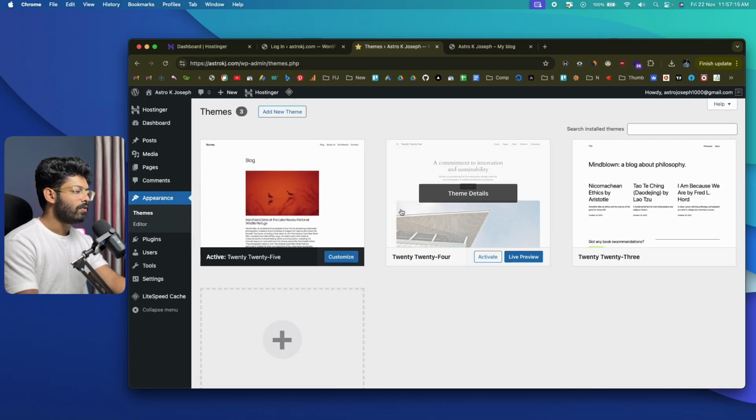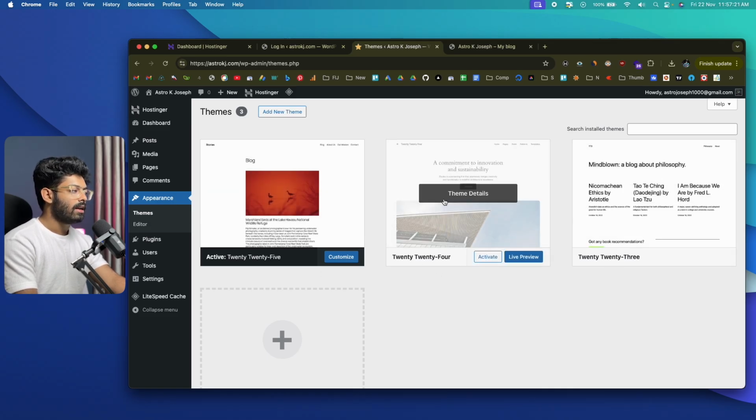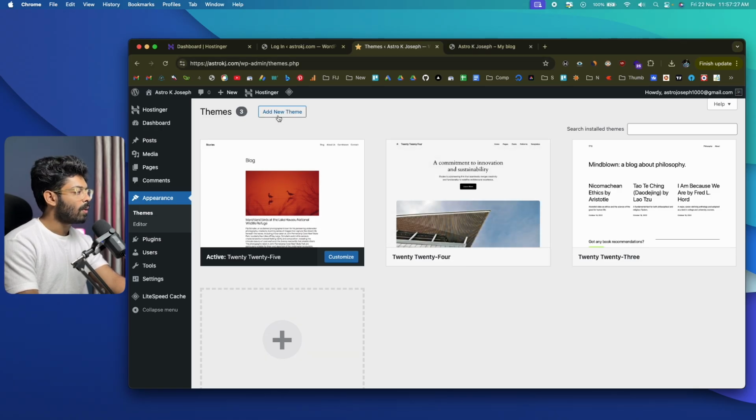And now by default, it will show you a couple of themes right here. So it says 2024, 2023, and 2025. All of these are default themes that come with WordPress right after you install it. Now to add a new theme, all you gotta do is click on this option that says add new theme.